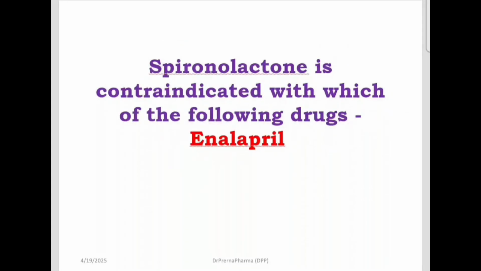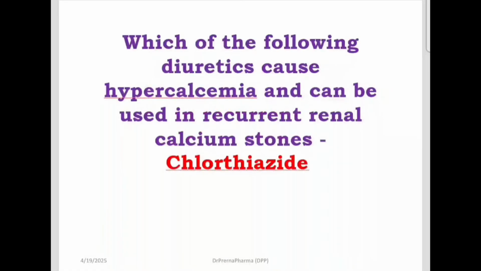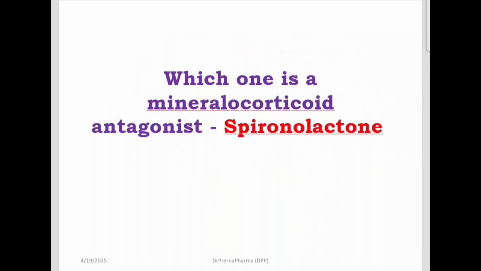Now spironolactone is contraindicated with enalapril because when you combine these potassium sparing diuretics with ACE inhibitors, it results in hyperkalemia. Which diuretic causes hypercalcemia and can be used in recurrent calcium stones? We just saw earlier that it is chlorothiazide. So the same fundamental can be asked in different ways also. Thiazides cause hypercalcemia. Thiazides can be used in recurrent renal calcium stones. So this is how you have to understand the answer.